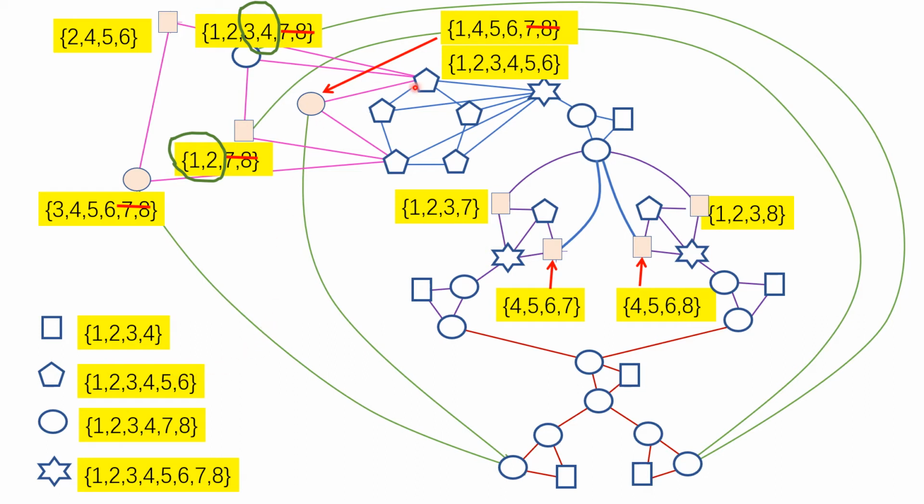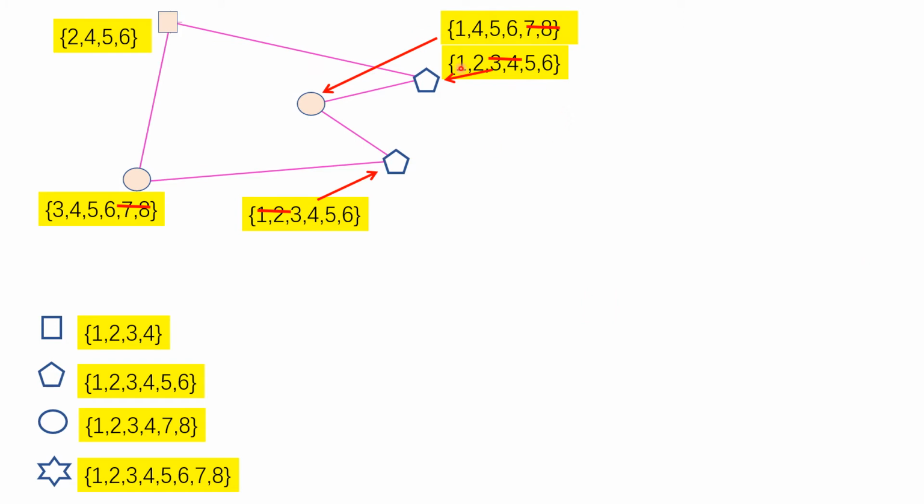But 3, 4 is used by its neighbor, so I cannot use 3, 4. And if you look at this vertex, the list is 1, 2, 3, 4, 5, 6. But 1, 2 is used by its neighbor, so I cannot use 1, 2. Now just concentrate on this 5 cycle.